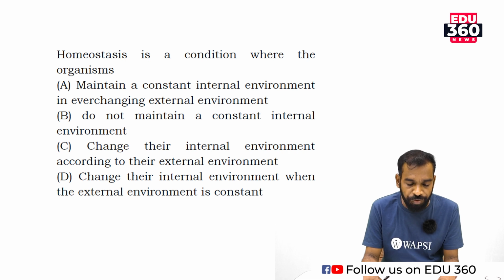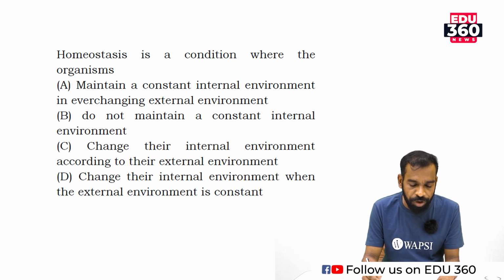Homeostasis is a condition where the organism maintains, option A, a constant internal environment in an ever-changing external environment. Option B, does not maintain a constant internal environment. Option C, changes their internal environment according to their external environment. Option D, changes their internal environment when the external environment is constant. Which one is the answer?